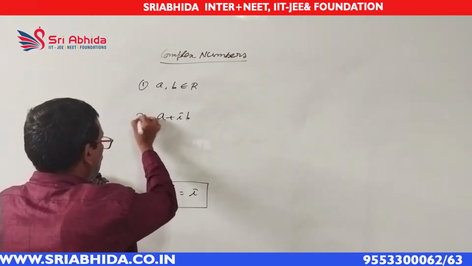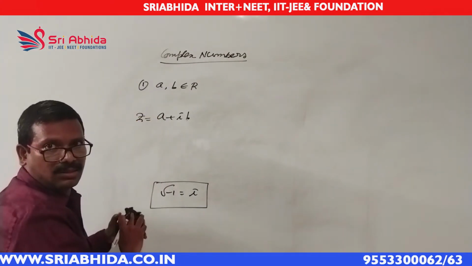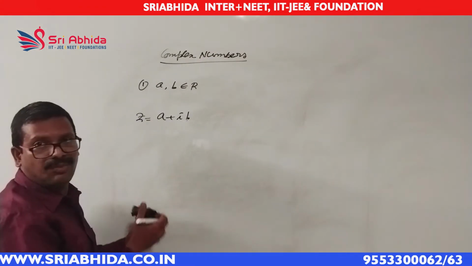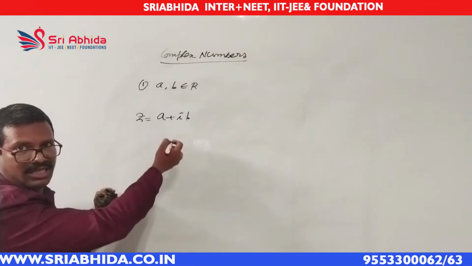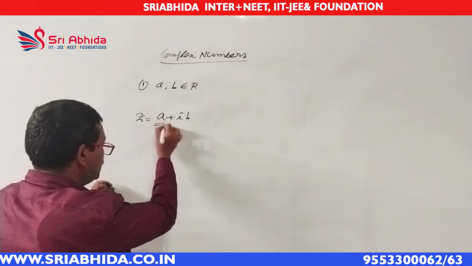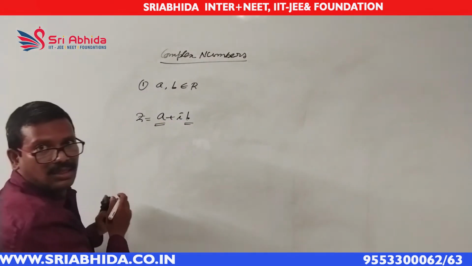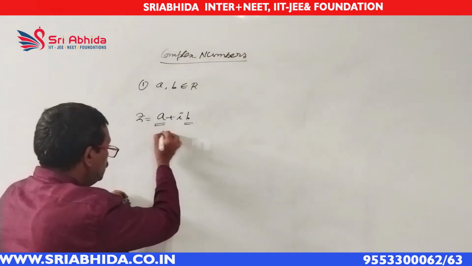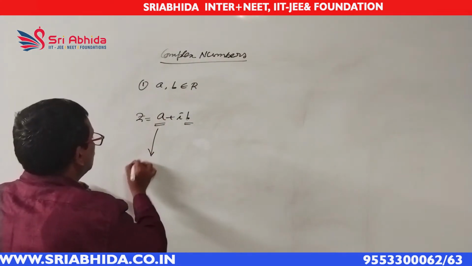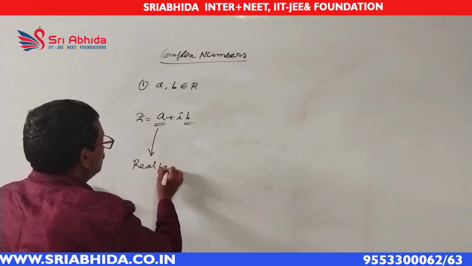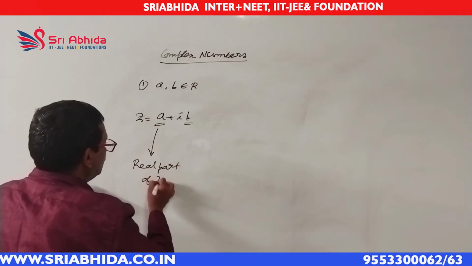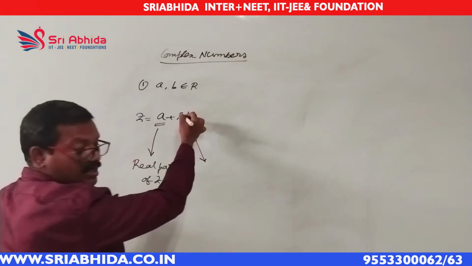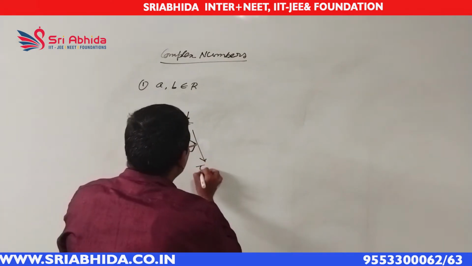Every complex number will have two parts. What are the parts of the complex number? You can see clearly there are two parts. First part is a, second part is b. The first real number a is called the real part of the complex number, that means the real part of z. And the second part of the complex number, b, is called the imaginary part of the complex number. So, the imaginary part of z.